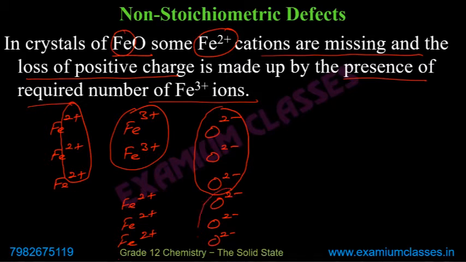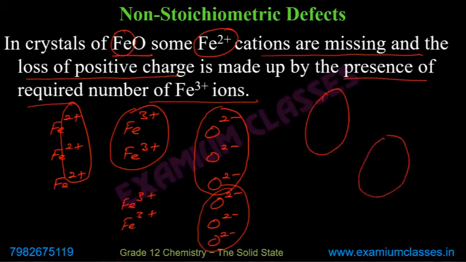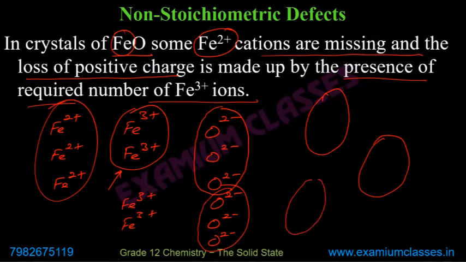And it can happen for any 3 oxygen atoms. So suppose it happens for this one also, then you will have here also just 2 Fe3+. It can happen for another set of 3 oxygens, another set of 3 oxygens. You don't have any control over it. So the formula actually depends on how many triplets of Fe2+ have been removed and replaced by doublets of Fe3+.